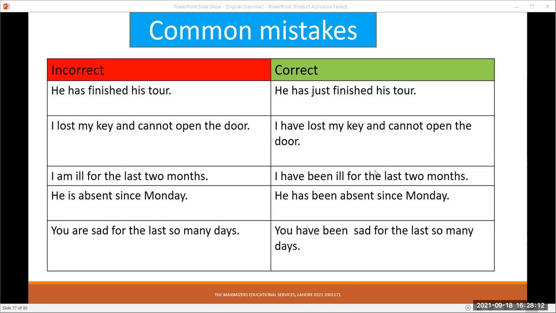He is absent since Monday. So since Monday, a particular time, an action which started in the past, but it has its effect on the present. So correctly we have to say he has been absent since Monday. You are sad for the last so many days. Correct will be you have been sad for the last so many days.